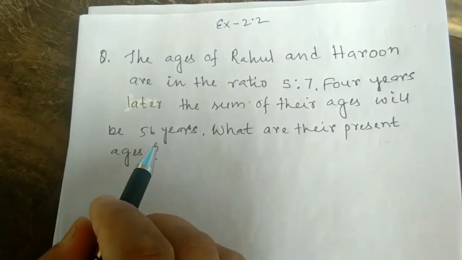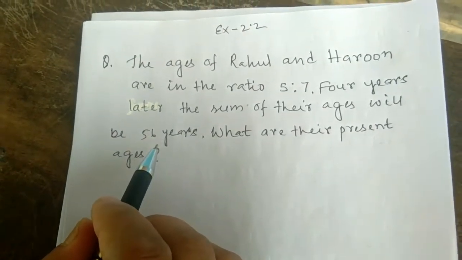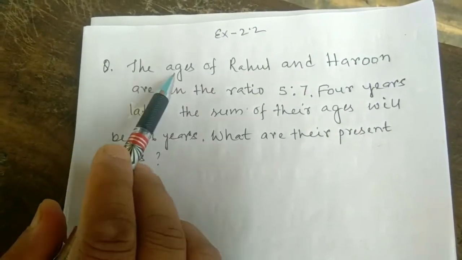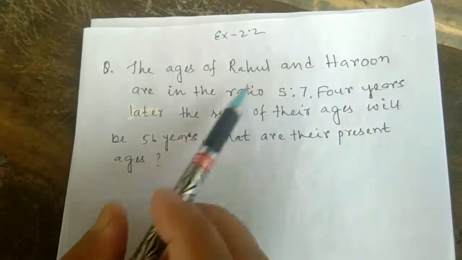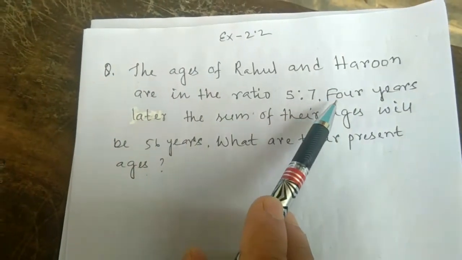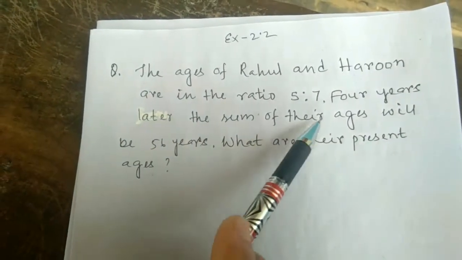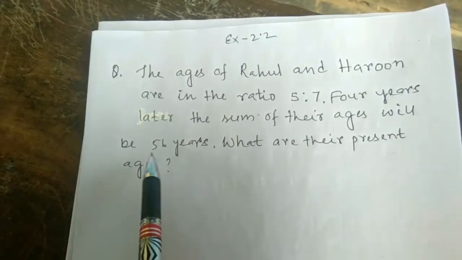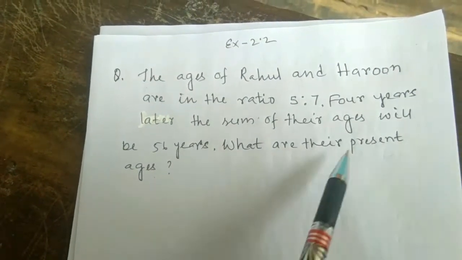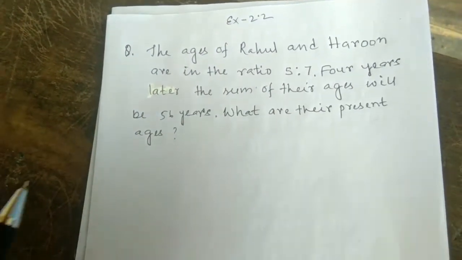Today again we are starting. Today again we are doing exercise 2.2, class 8. The question starts like this. The ages of Rahul and Harun are in the ratio 5:7. 4 years later, the sum of their ages will be 56 years. What are their present ages? We have to find the present ages of Rahul and Harun.